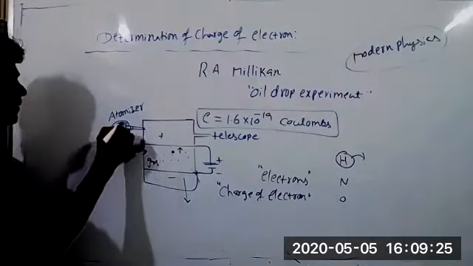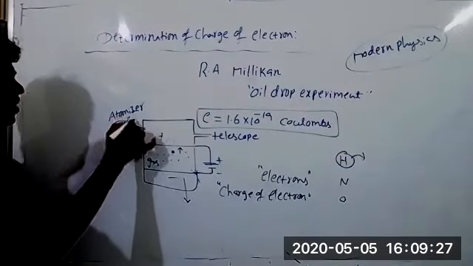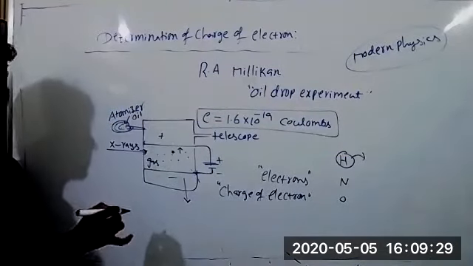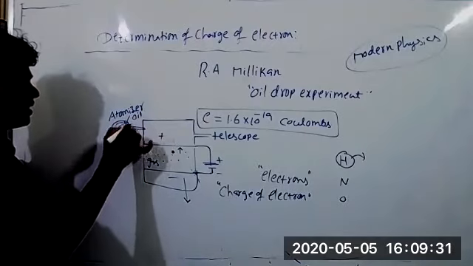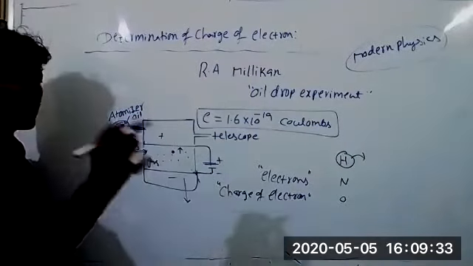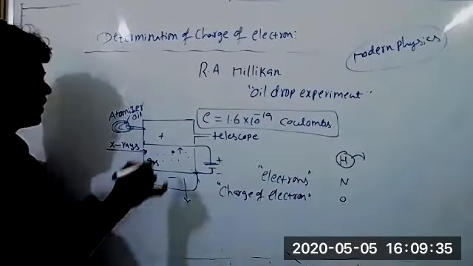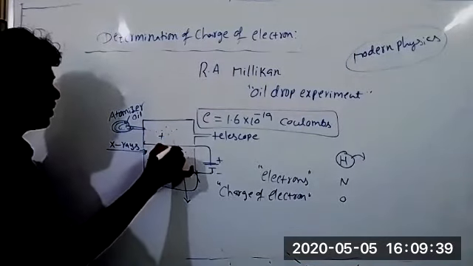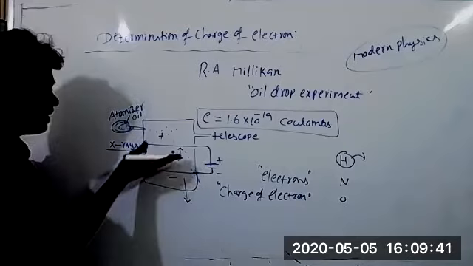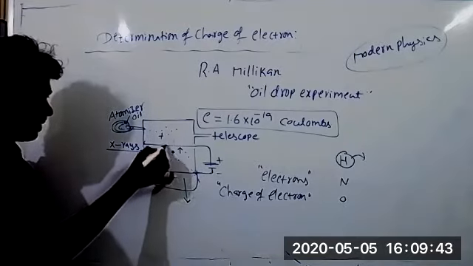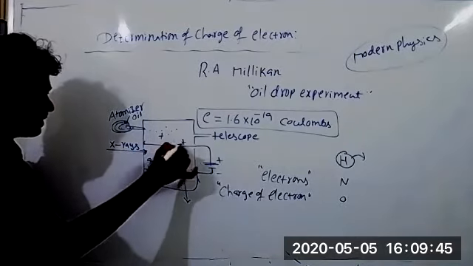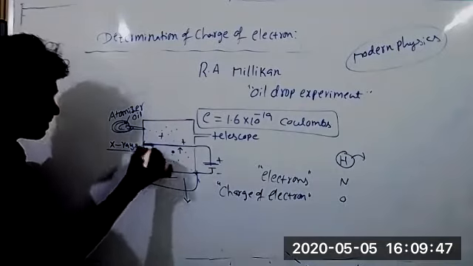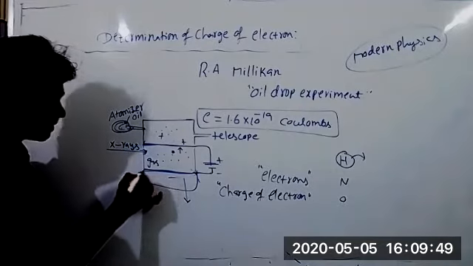Here, this is the atomizer. Here we are taking some oil. With the help of the atomizer, we can produce very fine oil droplets. These droplets are allowed to fall into the gap between two plates. This is the positive plate, this one. This is the negative plate.